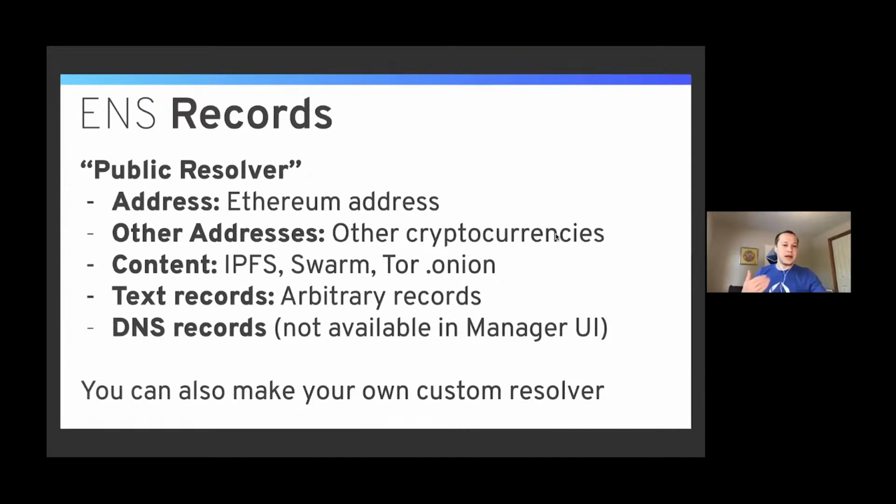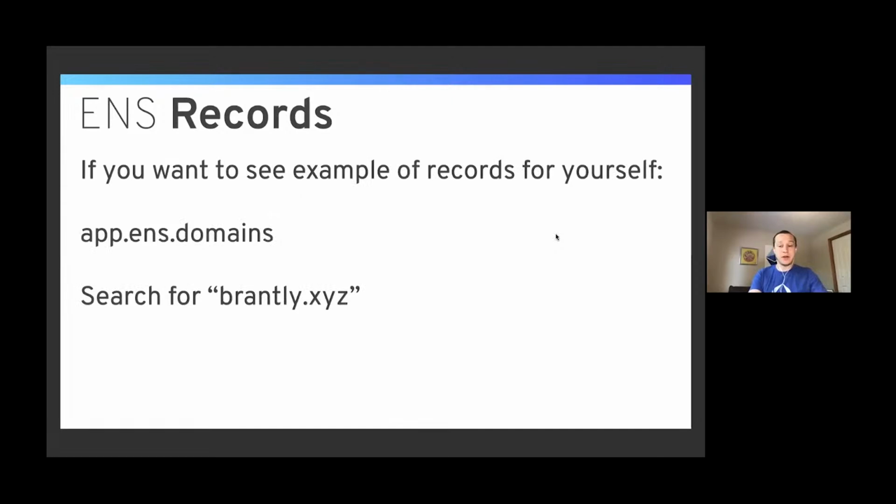And Ethereum just kind of has that privileged place because we're on Ethereum, and that makes sense given a lot of the dApps that people are using and things like this. We have a content record where you can put an IPFS hash, a swarm hash, or even a tor.onion address. And then we have text records where you can put any arbitrary information. In fact, projects can create their own record type if they need to, very easily using text records. And then we also support DNS records for some use cases. If you want to see an example of all the records we support for yourself, just go to app.ens.domains and type in brantly.xyz, and you can see that.